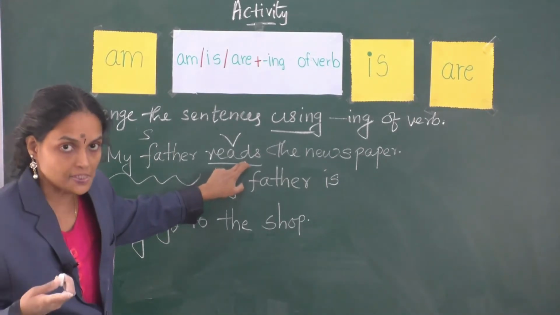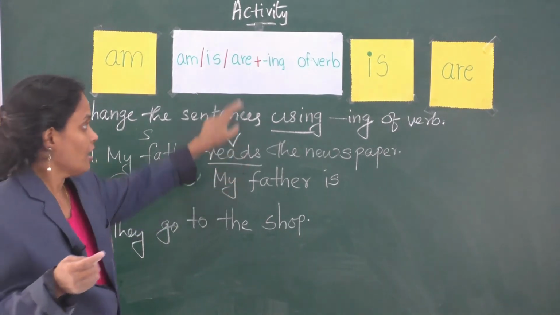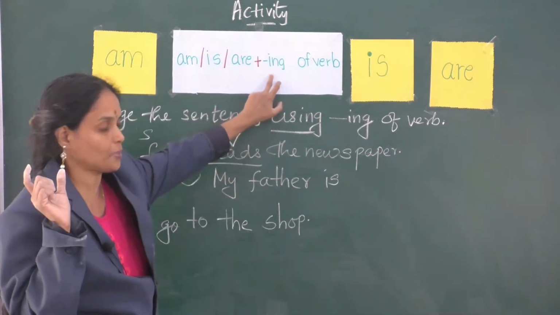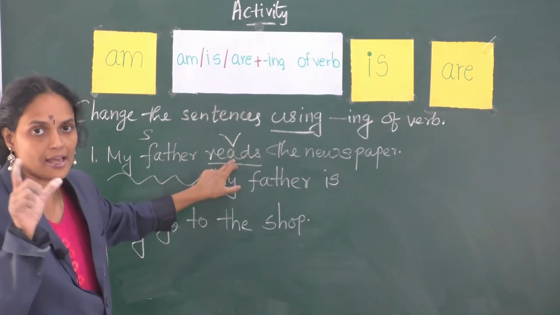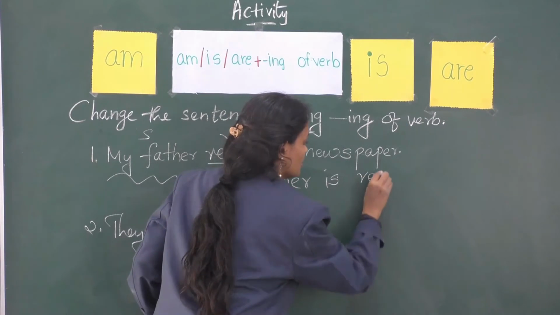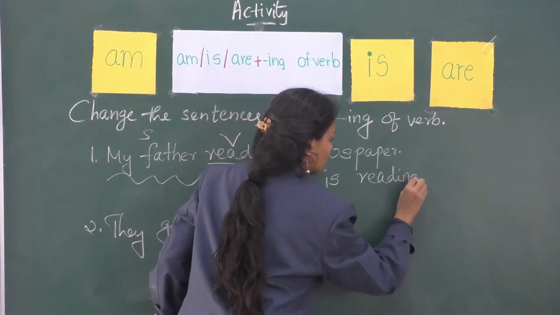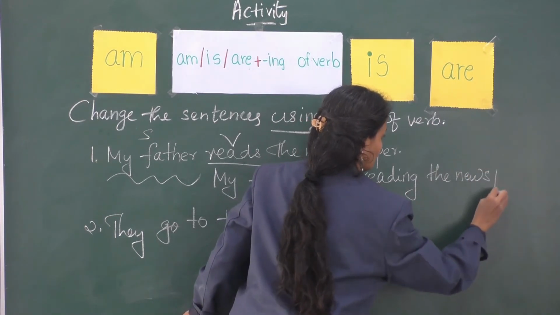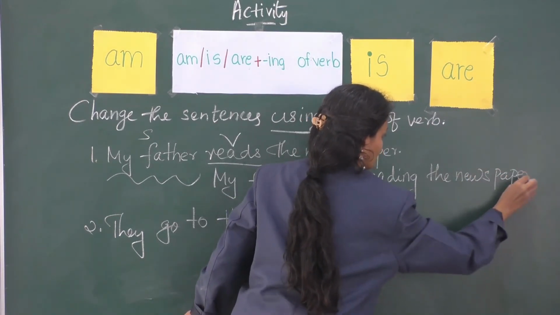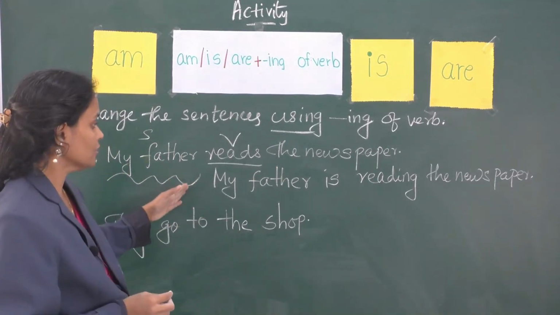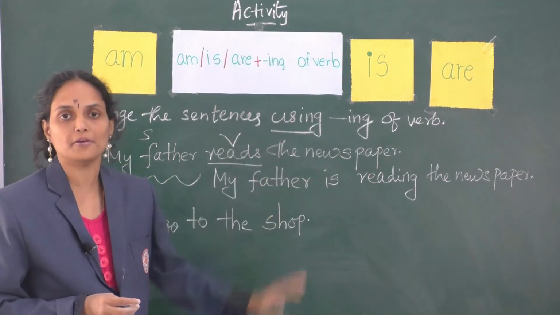So the next step is to frame the ing form of the main verb. Read plus ing, reading. My father is reading the newspaper. We got the answer. My father is reading the newspaper.